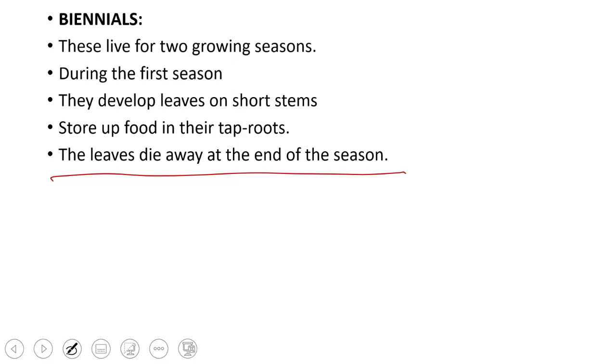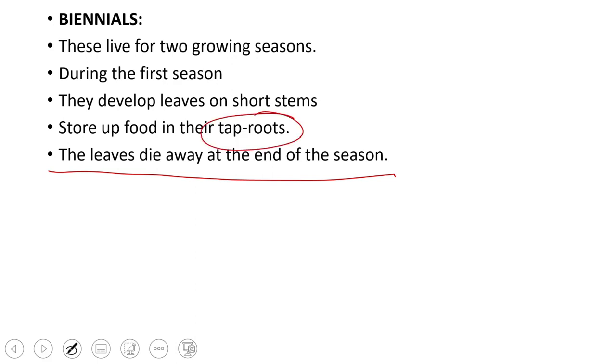And then as the season progresses, the vegetative parts of the plants grow, the plant becomes in full swing, but it does not produce flowers, no seeds and no fruits. And at the end of that first season, it stores up food in the taproot. And when the season ends, for example, when the spring ends, the plant simply dies. However, these roots remain alive and they remain underground.